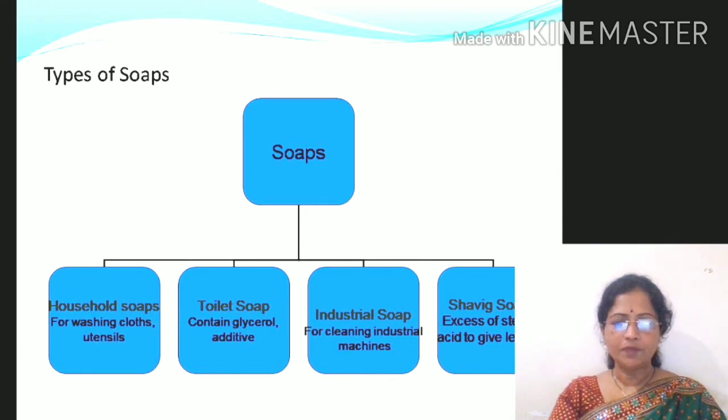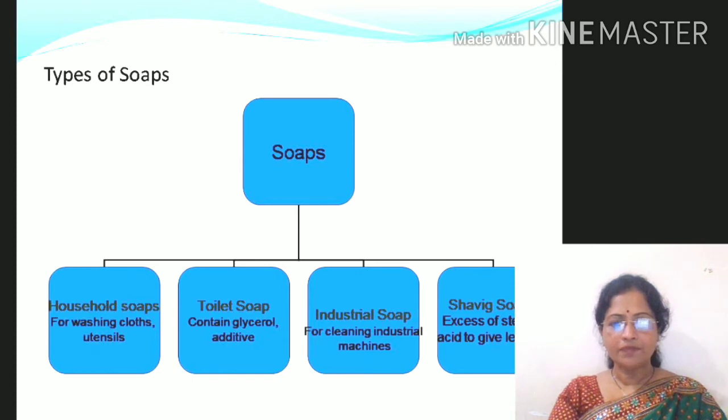The second type is toilet soap. Toilet soap mainly contains the best quality of fats and oils, and contains about 10 to 15% of moisture and glycerol. They may contain additives which are required, like rosins, fillers or fixatives. Also, shampoos contain lauric acid or oleic acid, etc.